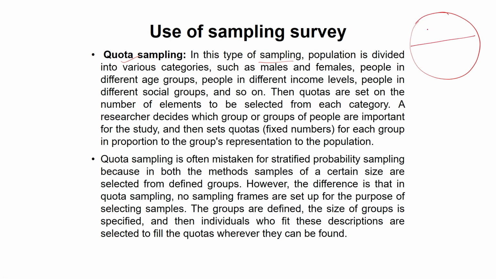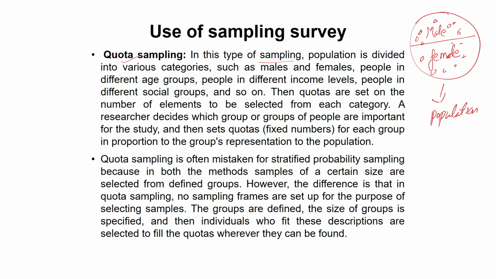We divide the population as male and female. The total population is divided: these are males, these are females. Now, in this sampling, quotas are set on the number of elements to be selected from each category, and the researcher decides which group or groups of people are important for the study, and then sets a quota, I mean a fixed number for each group in proportion to the group's representation in the population.